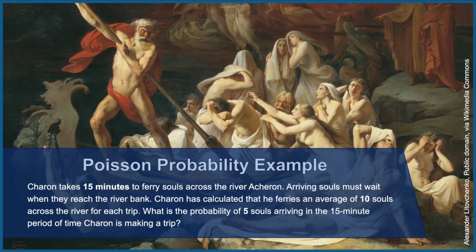For our business of the week, Dante has a real treat for us this time. If we want to use a Poisson distribution, what better place than going on a rafting trip? Dante tells us that in the afterlife, the ferryman shuttles souls across the river. The ferryman, Charon, takes 15 minutes to ferry souls across the river Acheron.